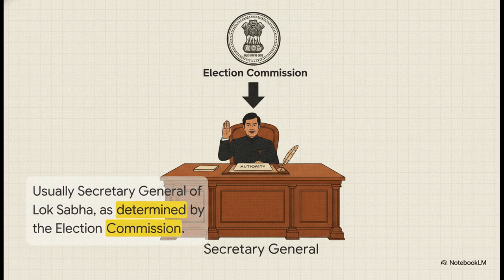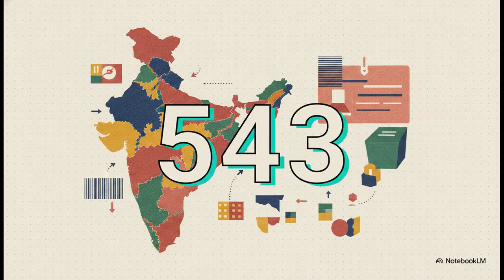You can't just swear it in front of anybody. The Election Commission of India designates a highly specific authority for this, usually the Secretary General of the Lok Sabha or the Rajya Sabha. We're talking very senior IAS officers here. You have to file your nomination and take your oath right in front of them, officially swearing that your information is completely true. And regarding that voter ID requirement, just remember the number 543.